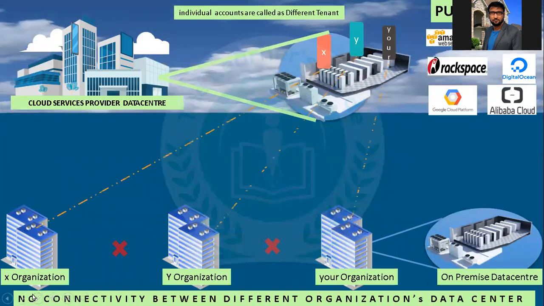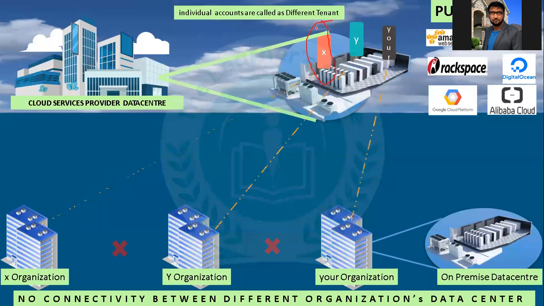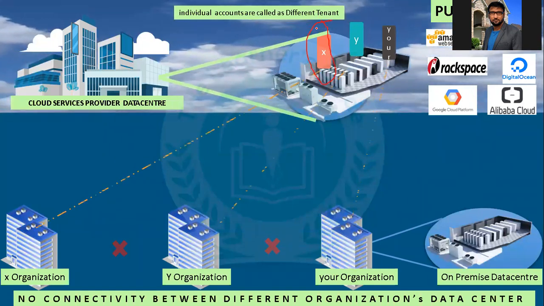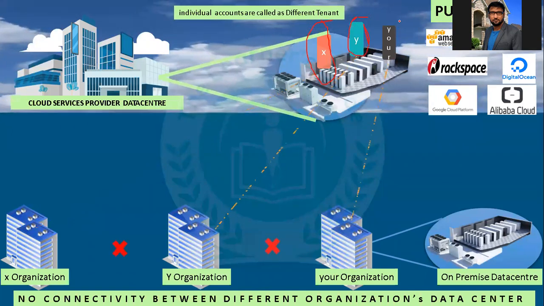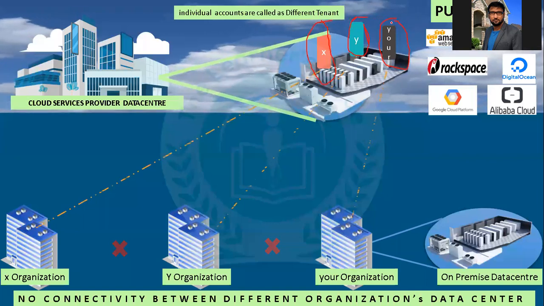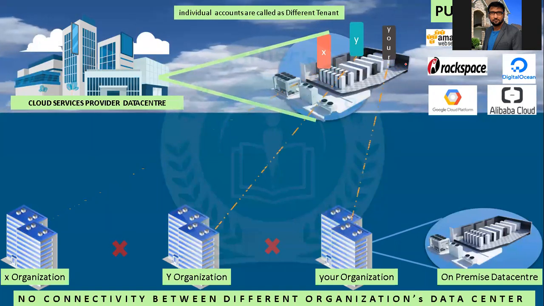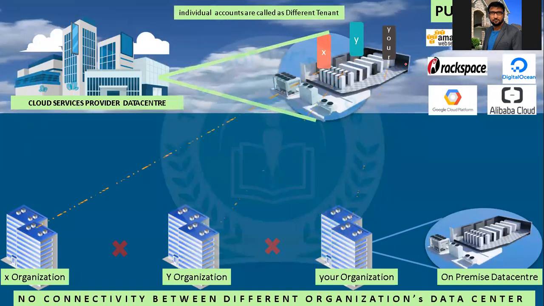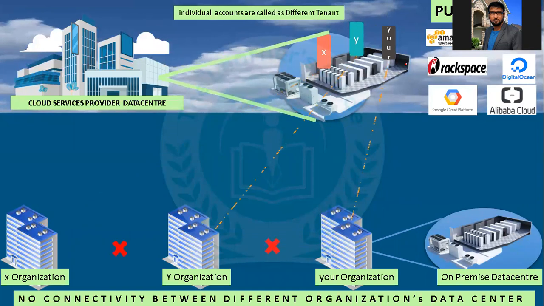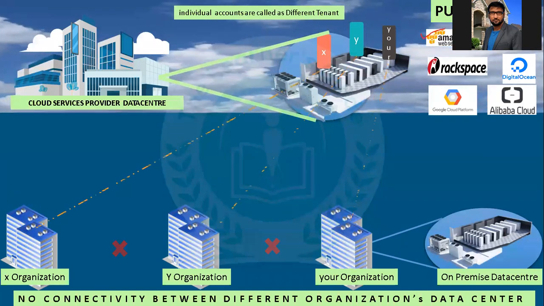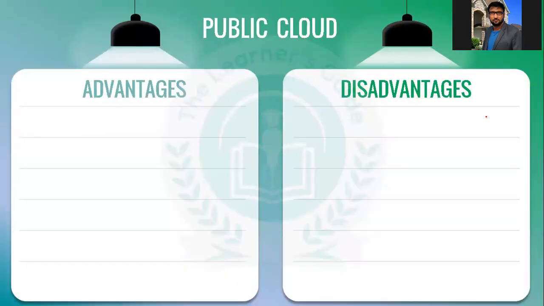So an account has been created and everything is bound to that account only. When Y organization tries to connect, a Y account is created. When your organization tries to connect, your organization's account gets created. This is how the tenant model works. For each and every different organization, you will have a different tenant. Different cloud providers, Amazon and others, we have already discussed.